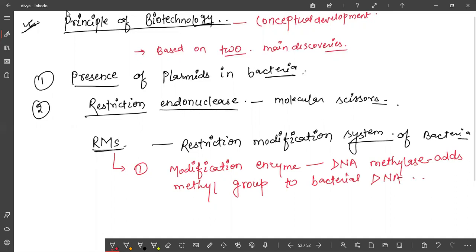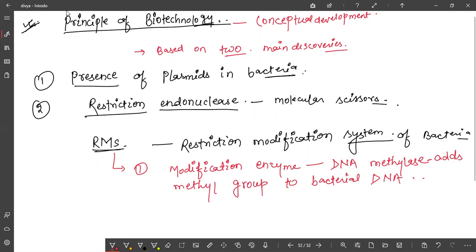Actually, this has not been clear in NCERT. Deepika, I think you are turning the page and searching for this RMS, but that is not given in your book. Here we are discussing the principles of biotechnology, how the concept of genetic engineering came into mind.